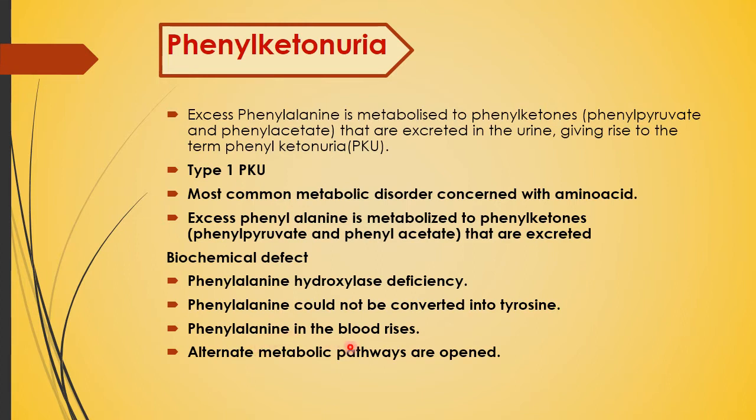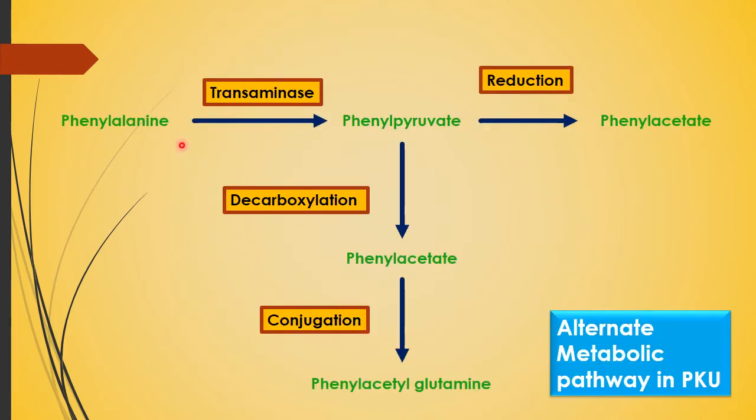So phenylalanine in the blood rises, and the alternate metabolic pathway comes into play. This phenylalanine is not converted to tyrosine, but it changes its path into phenyl pyruvate, and this phenyl pyruvate is converted into phenyl acetate and phenyl acetyl glutamine. So these are the products which are synthesized, and these are keto compounds. That's why the term is known as phenylketonuria.